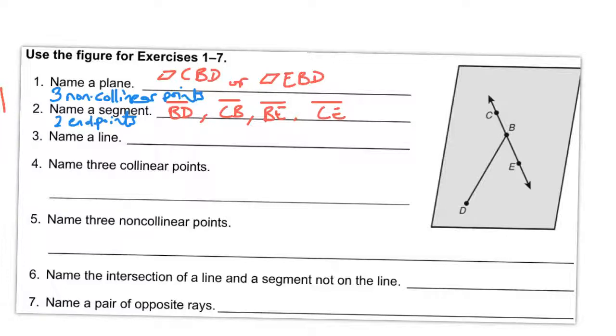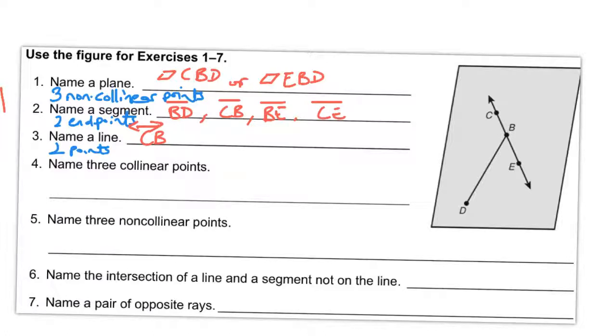Alright, up next we're naming a line. A line is named by 2 points, again. 2 points on the line with the right line hat. So let's pick 2 points. Let's go with CB. Even though we use CB for a segment, we could use CB for a line and just put a line hat over it.